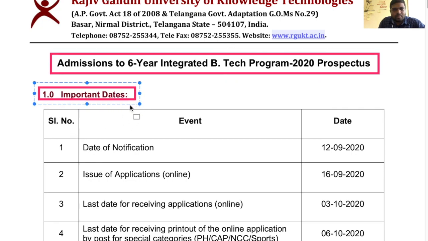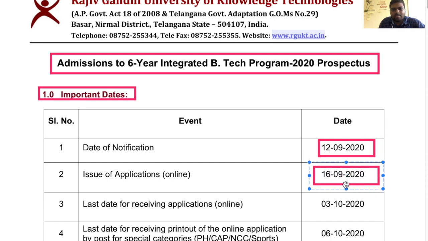The date of notification is 12th September, and issue of applications online is 16th September. From 16th September onwards, online applications will be started.